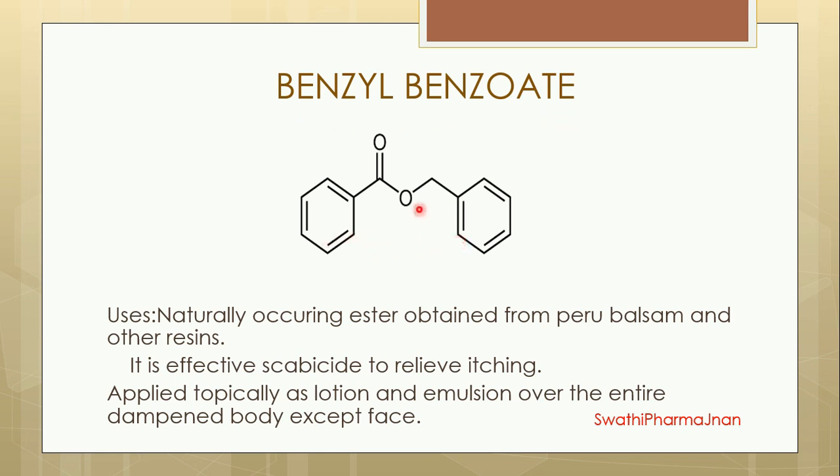This is the benzyl group and this one is benzoate. Benzene with the COOR, consider this R as an ester, and in the place of R the benzyl group is present. What is the benzyl group? C6H5 and CH2 is called the benzyl group. This is the complete structure of benzyl benzoate, a naturally occurring ester obtained from Peru balsam and other resins. From plant products like Peru balsam and other resins, we will obtain this naturally occurring ester.